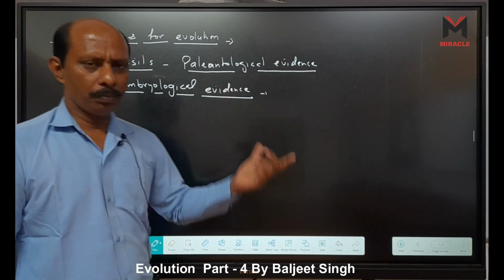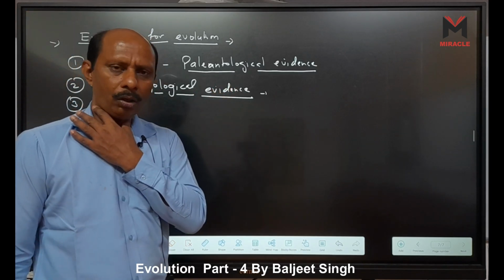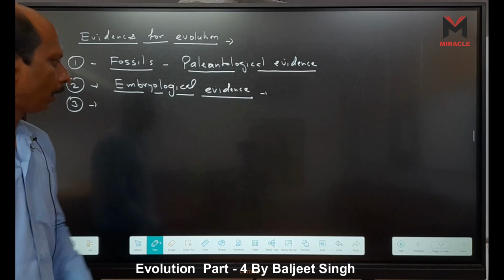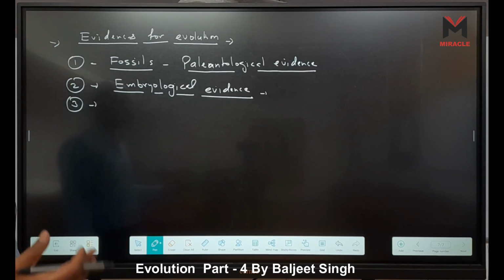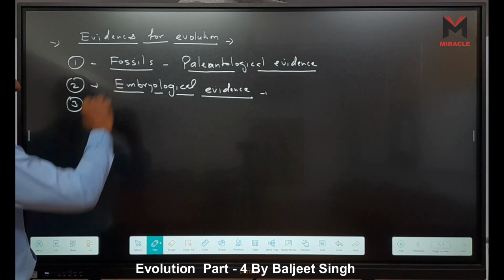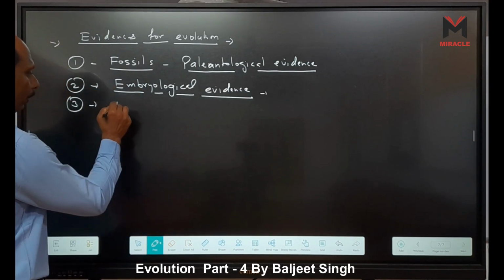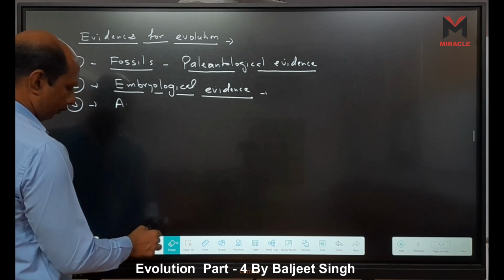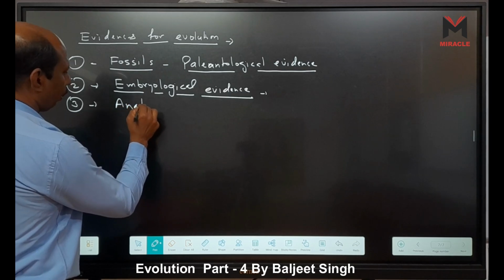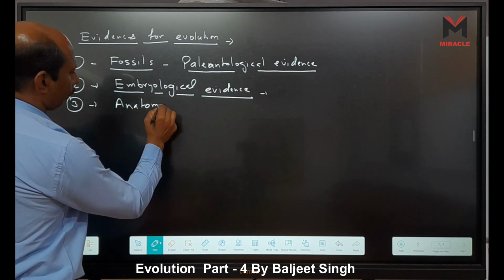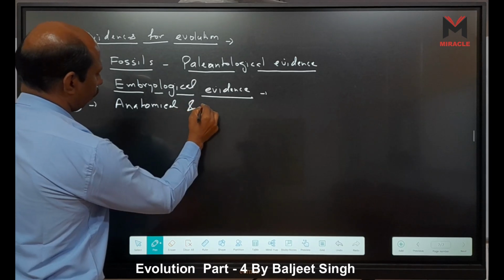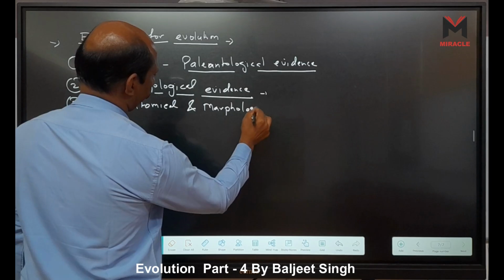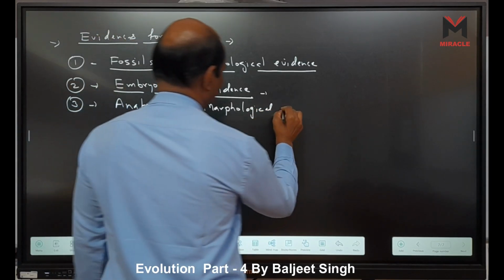Embryological means I tell you the slits are there in all the chordates. Through the tadpole we understand that amphibians evolved from fishes. Third, which is given in our NCERT, is anatomical and morphological evidences.